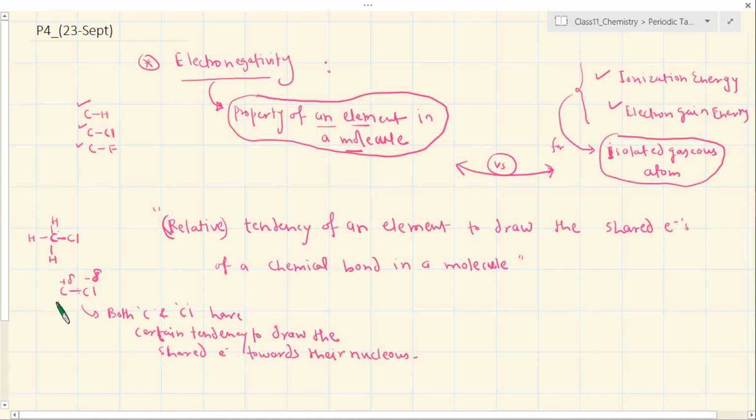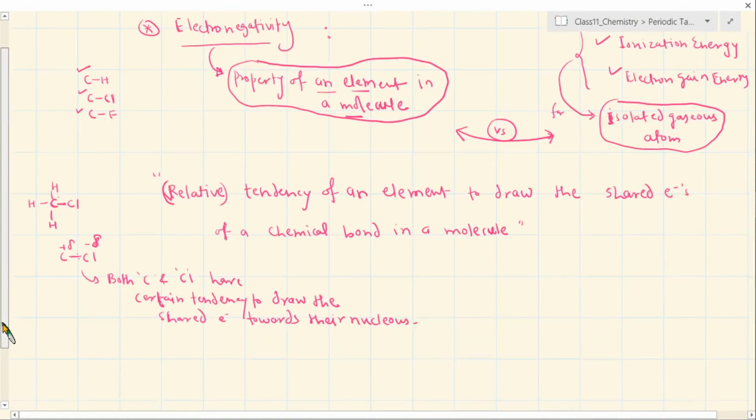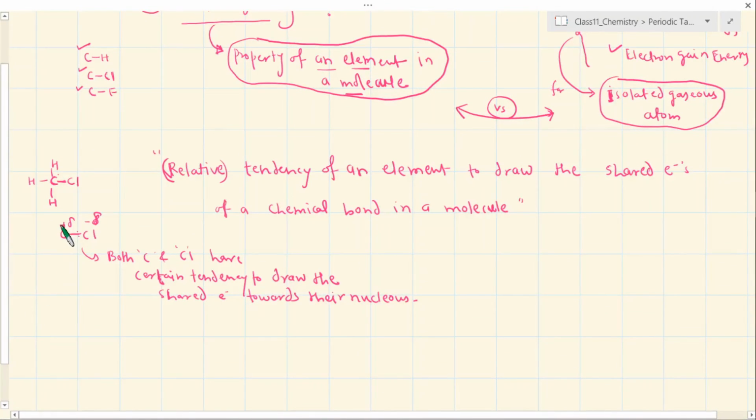So there is a tug of war always, correct? So we understand what we are talking about right now. And we know that among carbon and chlorine, chlorine will be drawing it more powerfully, right?